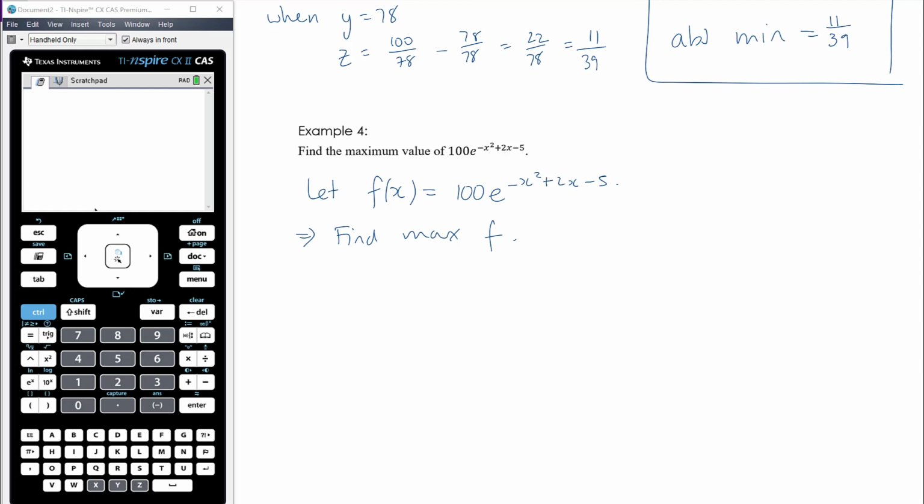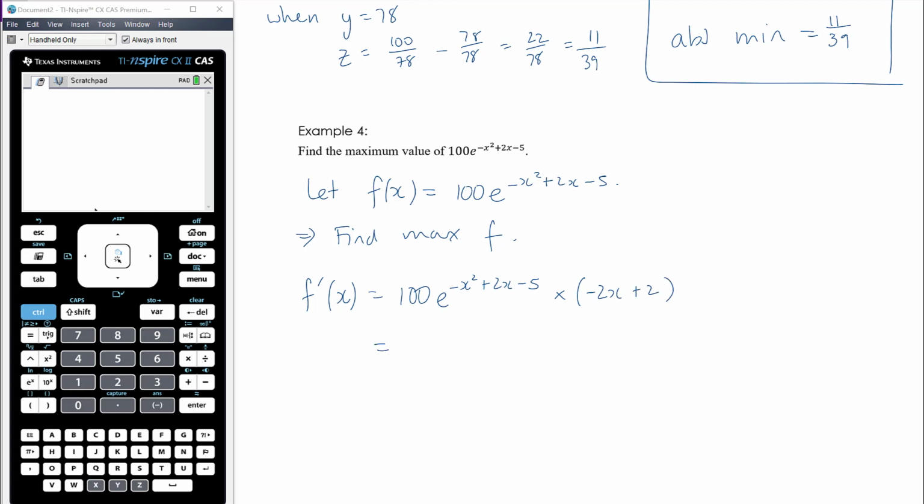So again, we need to think about what this looks like. Now, we don't know what this graph looks like, so therefore we want to think about where the stationary points are to help us here. It's not got a restricted domain at all, so it's probably going to be at the stationary point, so let's show that. So the derivative here is going to be, the 100 has no effect on your derivative, e to the negative x squared plus 2x minus 5, so we're using the chain rule. The derivative of e to the something is e to the something, and then we multiply by the derivative of the something, which will be negative 2x plus 2.